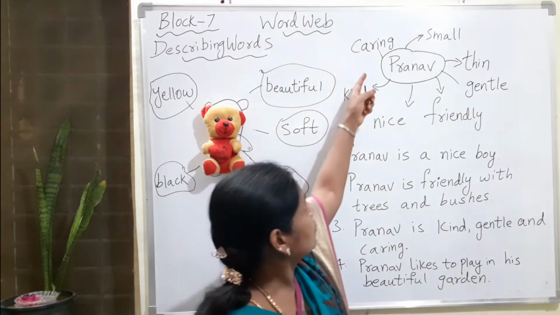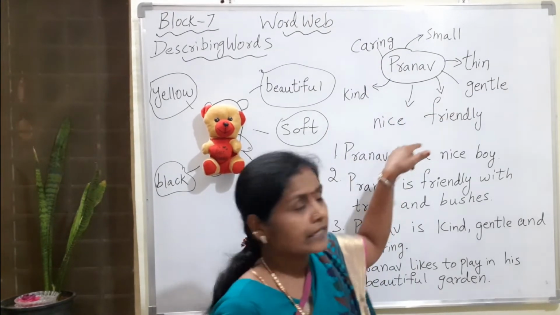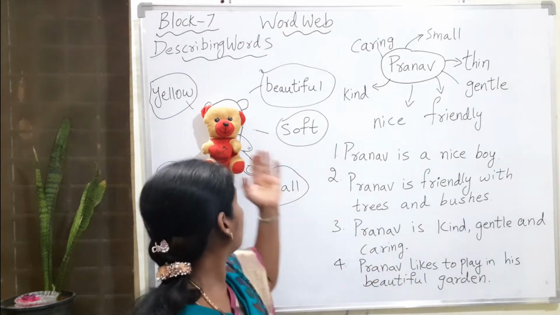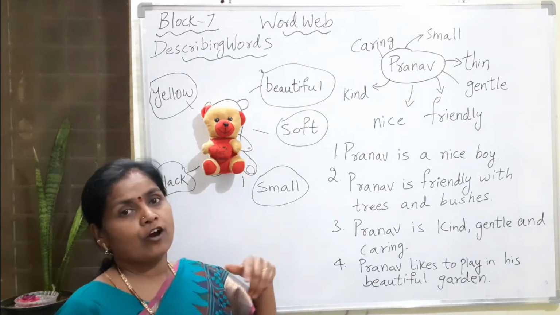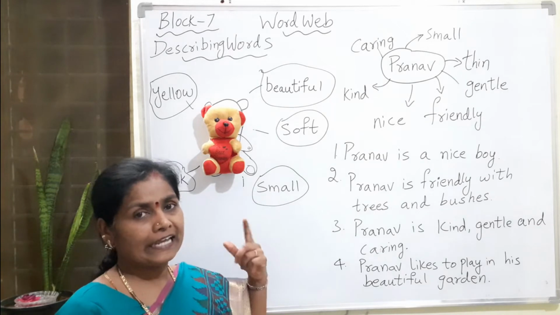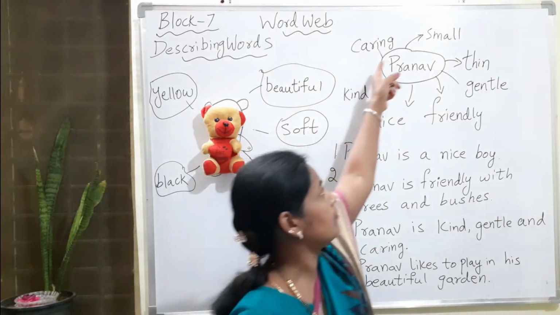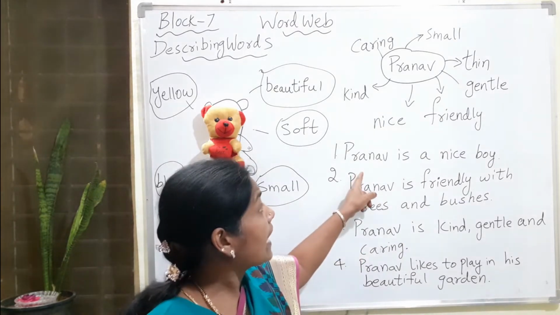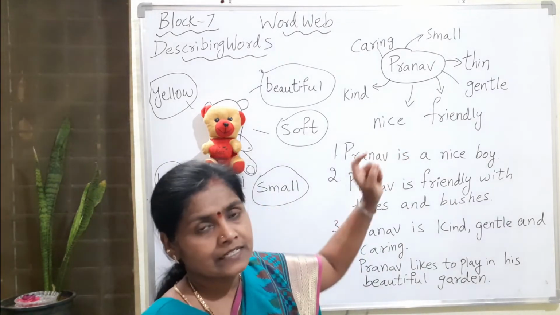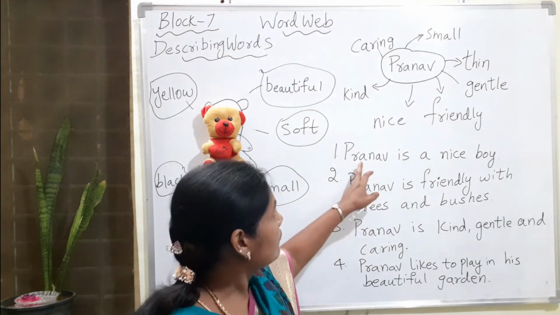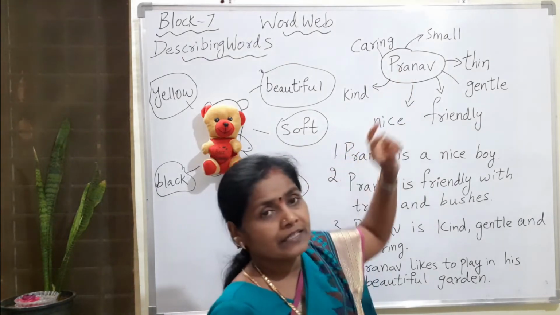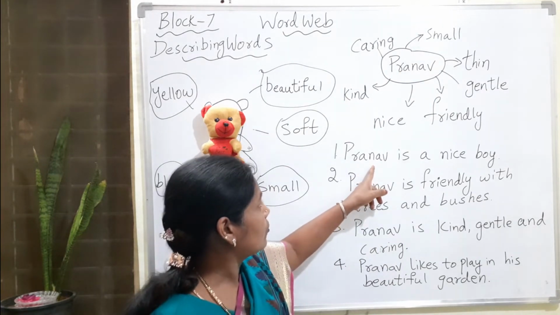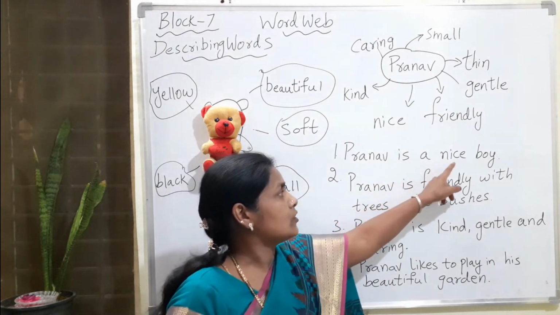Just now I was telling you that the words which describe or tell more about Pranav, or the teddy bear, animal, thing, or flower, or anything, are called describing words. Here I have written some sentences which have describing words. Since we are describing the boy Pranav, what is the first sentence I wrote? Pranav is a nice boy.